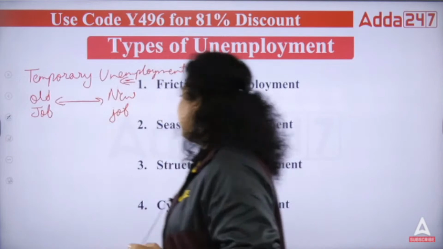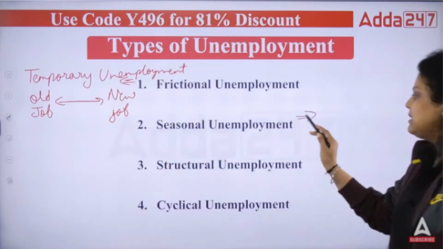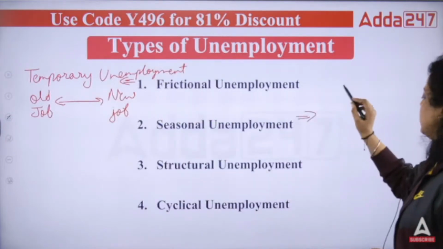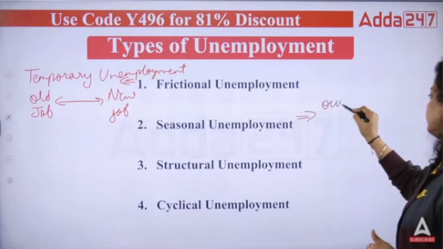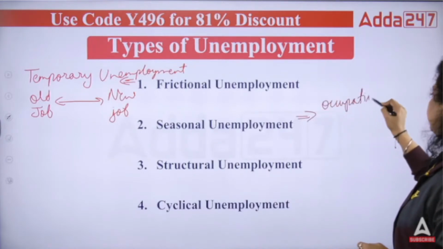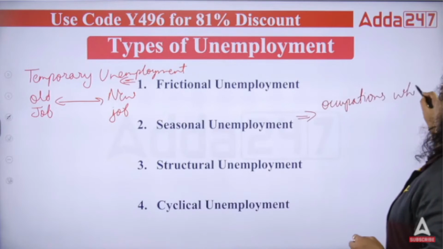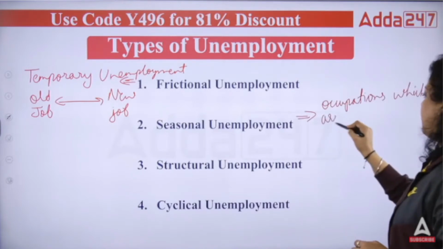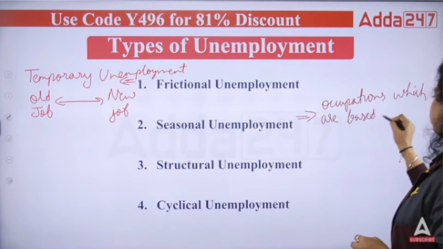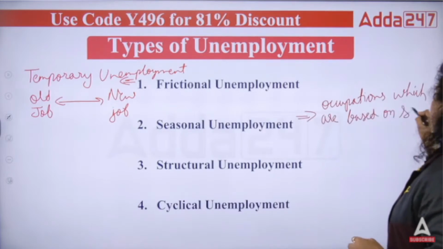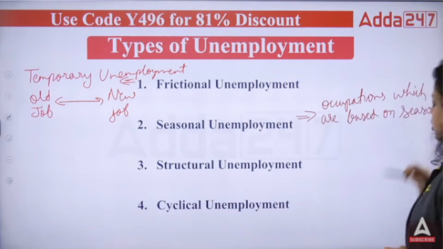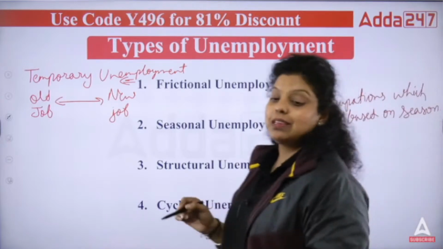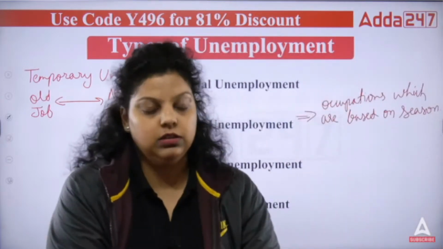Now, the second type is seasonal unemployment. It is the type of unemployment in which those occupations which are based on season are affected. Like, for example, agriculture.